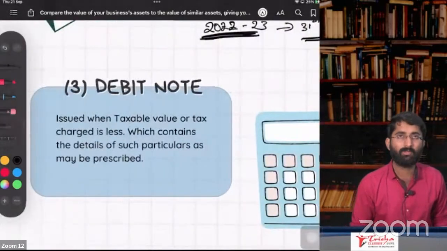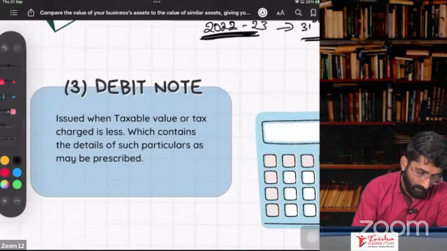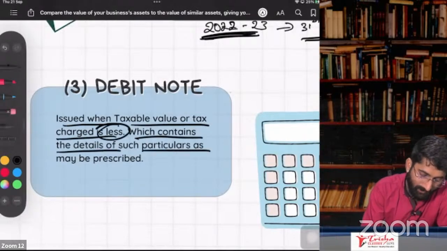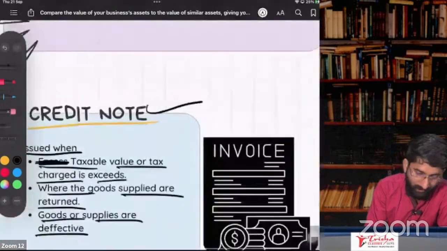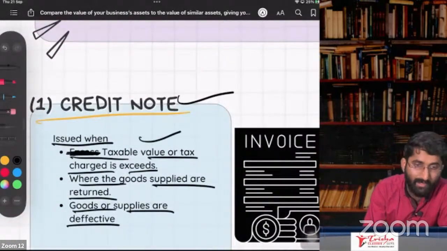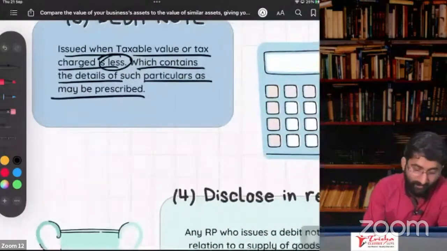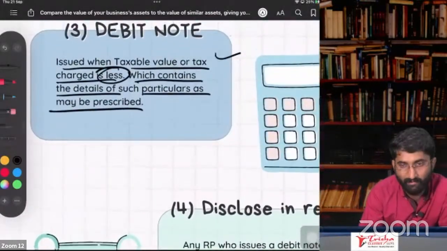Next one is debit note. Sir, what is a debit note, sir? It is issued when the taxable value or tax charged is less, which contains the details of such particulars as may be prescribed. So, the opposite of the credit note. If the tax value or taxable value is charged less, then you will give the debit note.